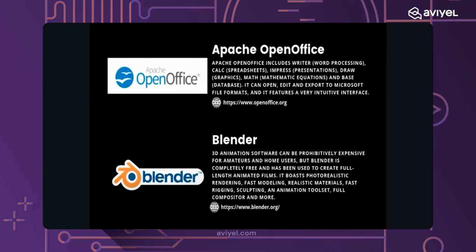so creating 3D animation software means you have to create animated films. There are so many other software that take so many charges from us for using this, but Blender gives us free use. You can use all the features for making 3D animation and any other animated films. You don't need to pay any charge, just like with other software applications. Just use Blender freely. So you can visit their website, the Blender website.